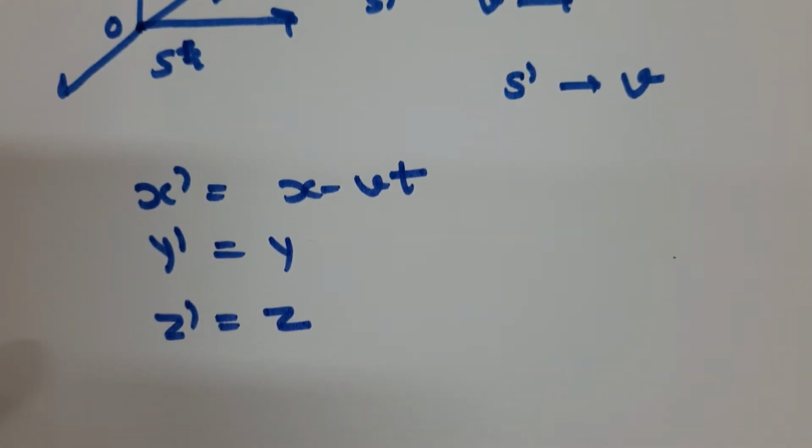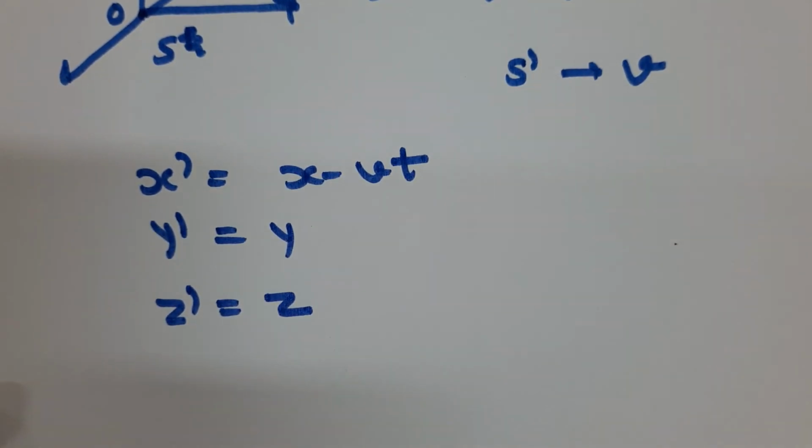In Newtonian mechanics, or in the classical theory of relativity, we assume that time is an absolute quantity. It does not depend upon the frame of reference. So t dash will be t.